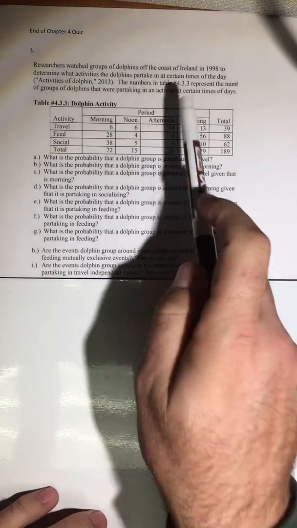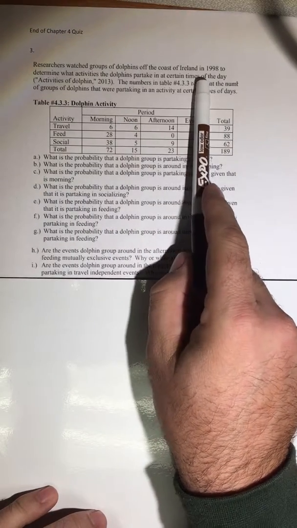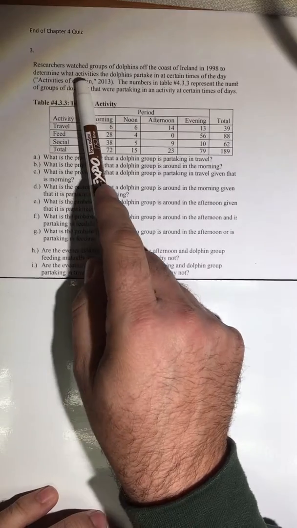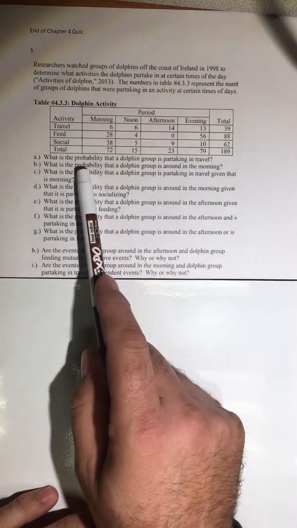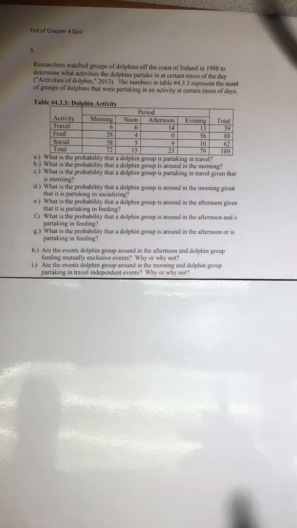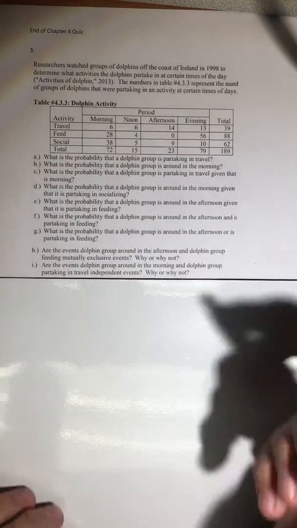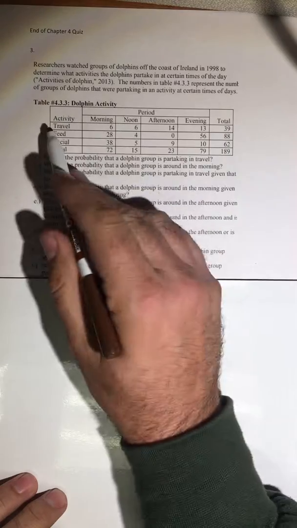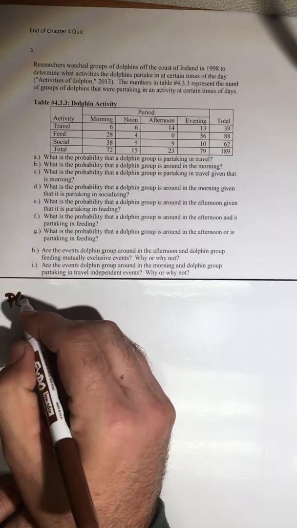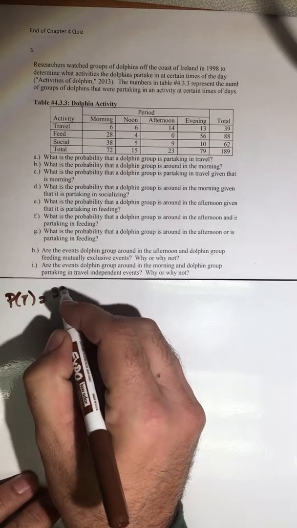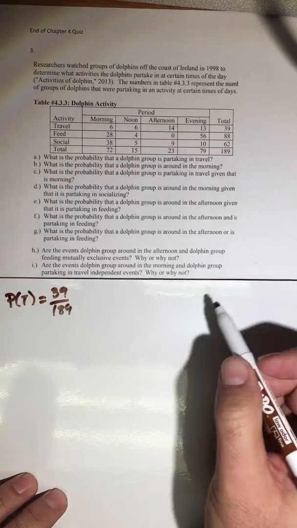All right, question 3. Researchers watched groups of dolphins off the coast of Ireland in 1998 to determine what activities the dolphins partake in at certain times of the day. Here's the data. What's the probability that a dolphin group is partaking in travel? Well, there's 39 traveling dolphins out of 189.